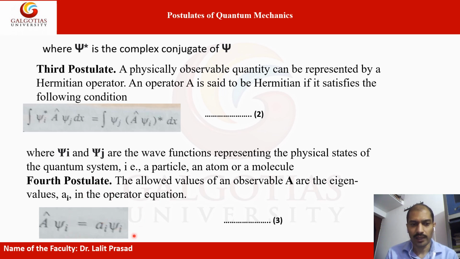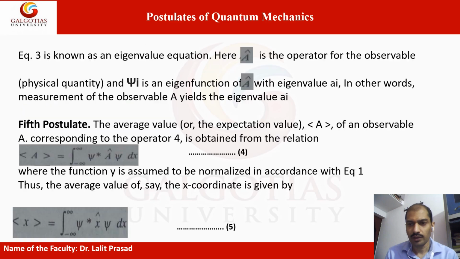Quantum mechanically, it is the operator multiplied by psi i, the wave function of the i-th entity, and a_i multiplied by the wave function psi i. Overall, there is a specific relationship between these operators with respect to different particles. Equation 3 is also known as the eigen equation, which we just saw.